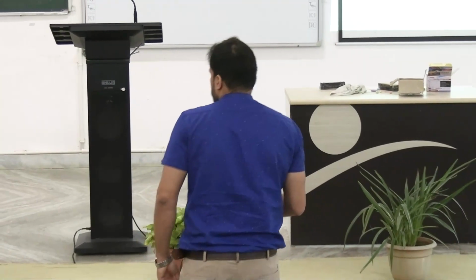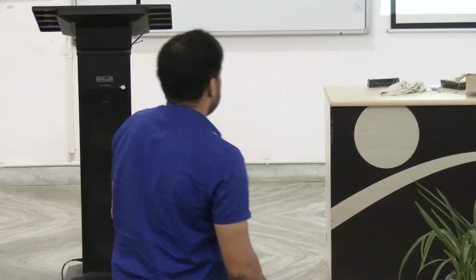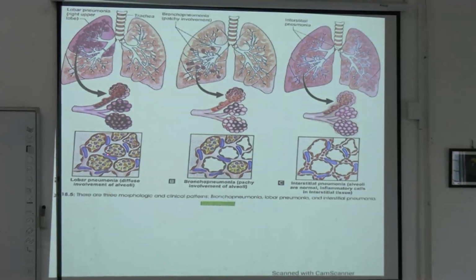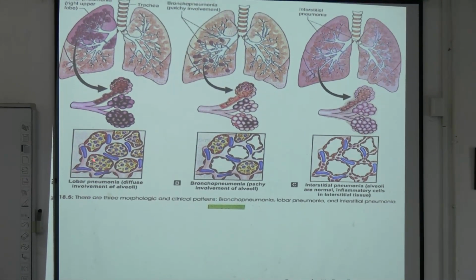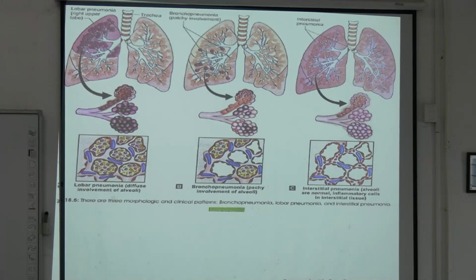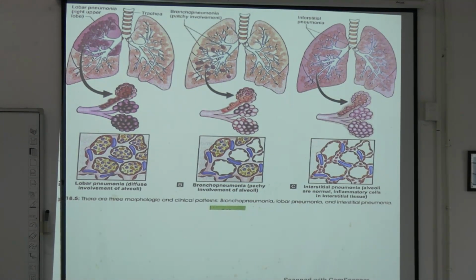Presentation. This is a schematic representation, right? See, diffuse involvement of all the alveoli. Yes or no? Over here, involved alveoli, uninvolved alveoli. The alveoli are full of exudates, neutrophils and all fluids, whereas here all the alveoli are involved. So this is lobar pneumonia, diffuse involvement. This is bronchopneumonia,